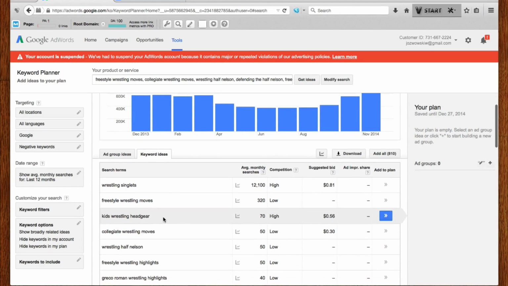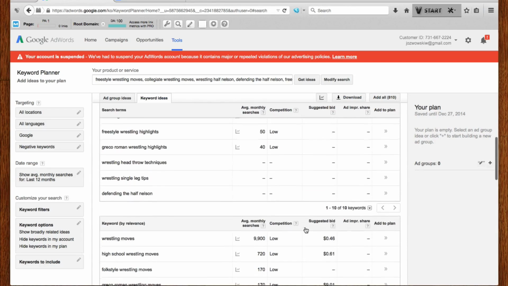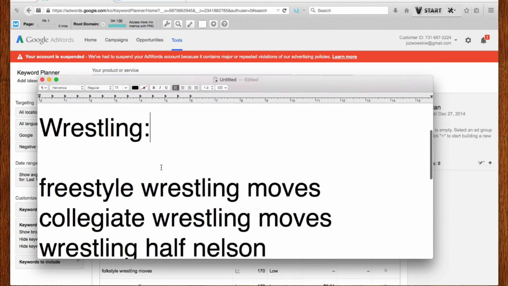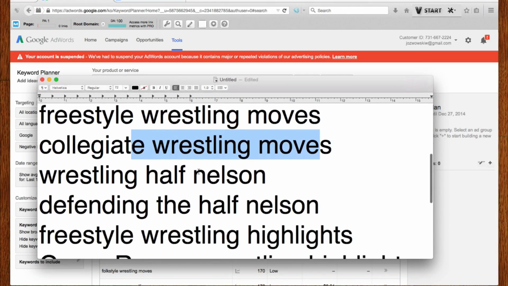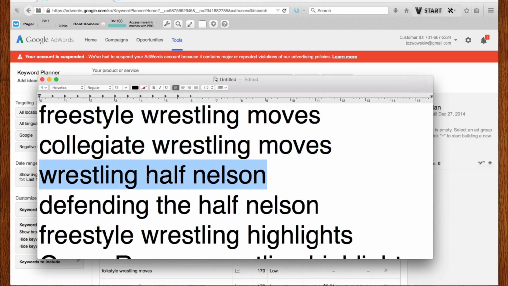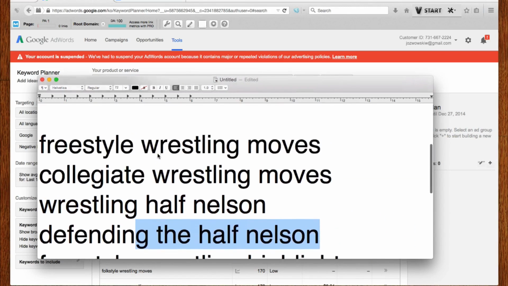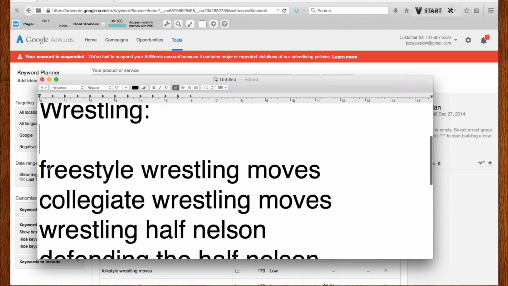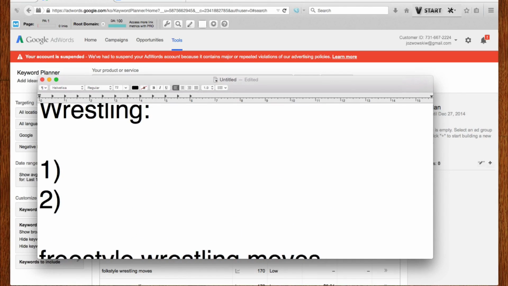So obviously something like freestyle wrestling moves or collegiate wrestling moves with 30-cent bids, that's going to be pretty easy to rank for. So definitely a good way to start out. So freestyle wrestling moves would be a good one. Collegiate wrestling moves, wrestling half Nelson, defending in the half Nelson. Probably just pick one of those to start out. So I'm going to go ahead and compile a list before I even look at competition or anything like that. The first 5 keywords that I want to build pages for on our authority site.